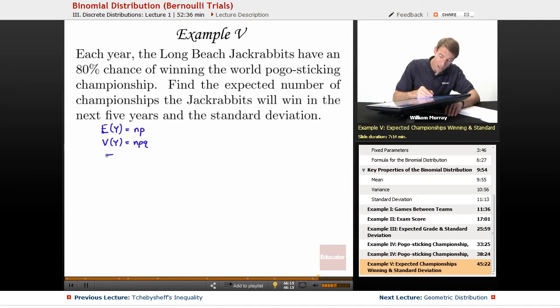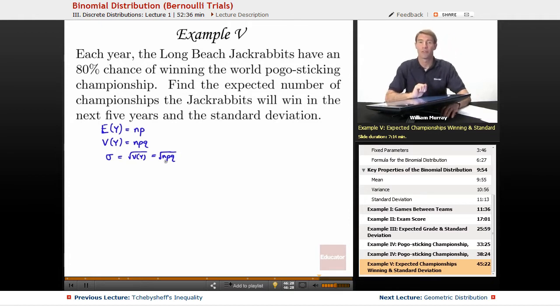And the standard deviation, which is always just the square root of the variance, so in this case, the square root of npq. We're going to calculate each one of those for this particular problem. N, remember, is the number of trials that we're running. In the previous example, we were running this over 7 years, but now we're just running it over 5 years. I'm getting that from right here. That's my n. N equals 5.